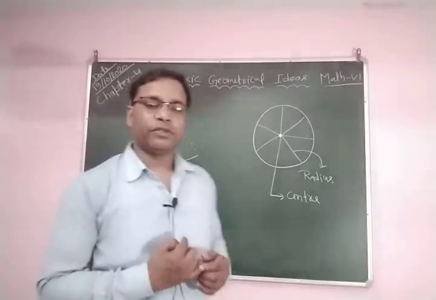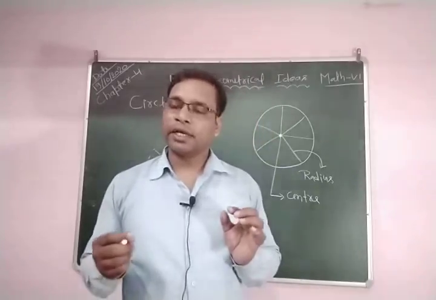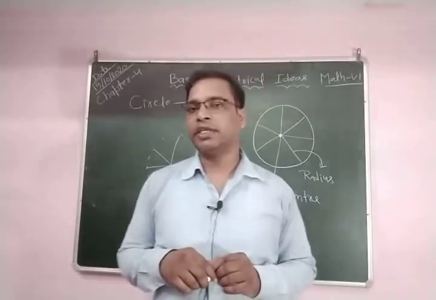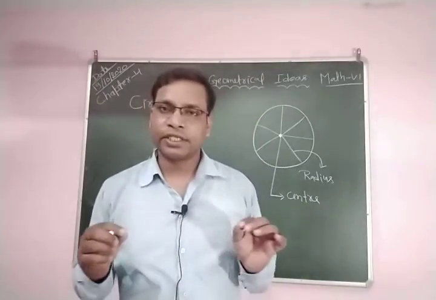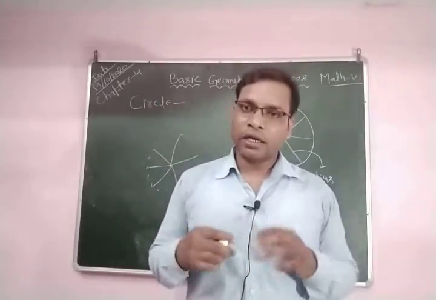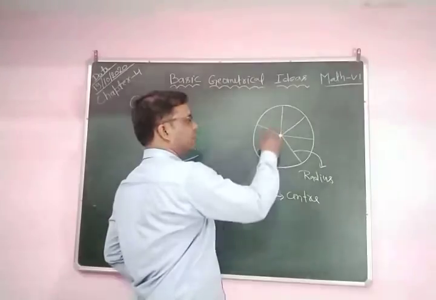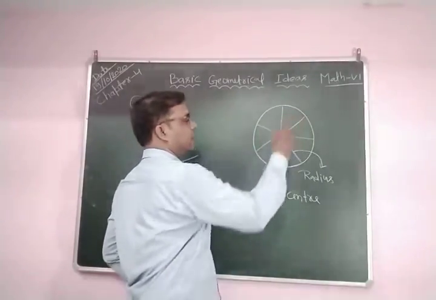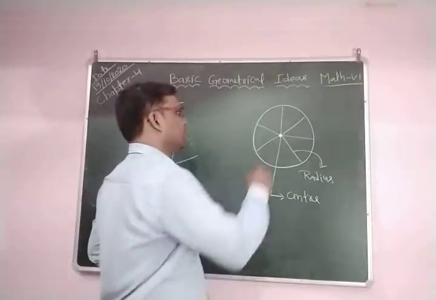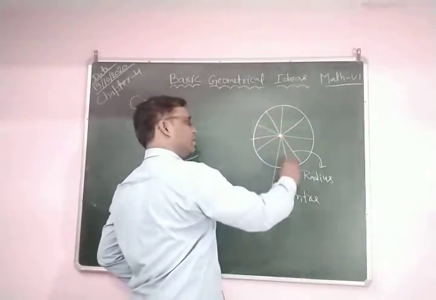So I hope all have understood what a circle is. A circle is a locus of points in a plane which are at a fixed distance from a fixed point. The fixed point is called the center of the circle, and the fixed distance is called the radius of the circle. All radii of a circle are equal. You can see this is a radius, this is a radius, and any radius of this circle is equal.